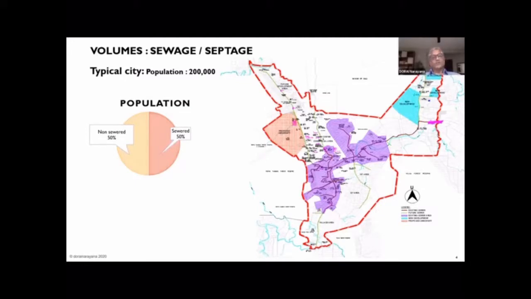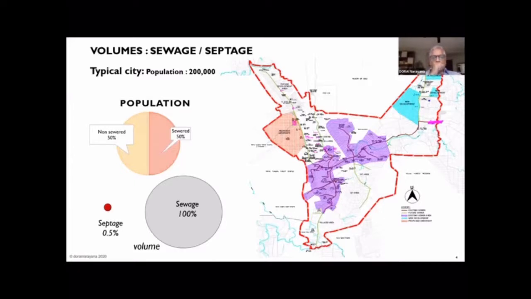What is the relative proportion of the volumes that we are talking about? You find that the septage is hardly 0.5% of the volume of sewage that is generated. From the same population, which is 1 lakh each, if sewage generated is taken as 100%, the septage generated for the equivalent population is only 0.5%. So that's the kind of relative volumes we're talking about.